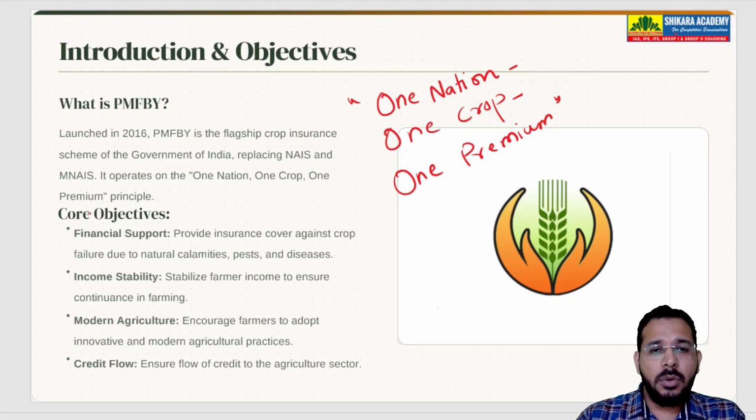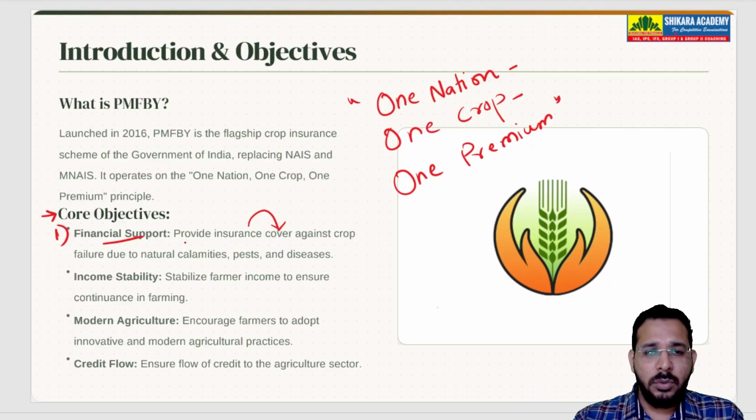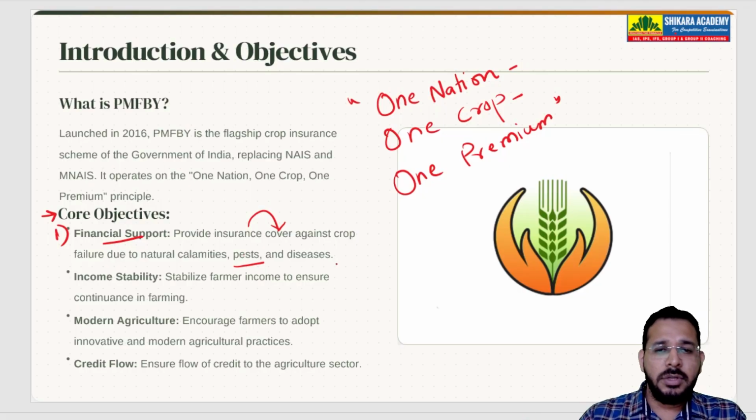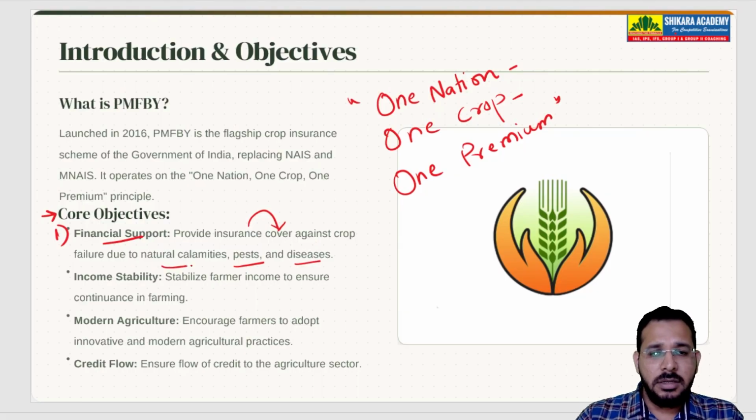Now, what are the core objectives of this Pradhan Mantri Fasal Bima Yojana? One, it is providing financial support. It provides insurance cover against crop failure due to natural calamities like floods, cyclones, etc. Then pests and diseases: if the farmers lose their crops because of some diseases, then also they will get insurance.